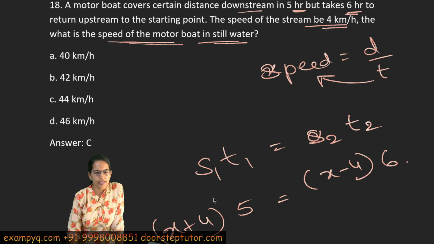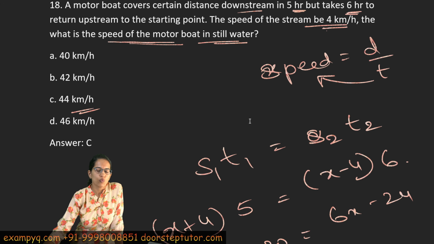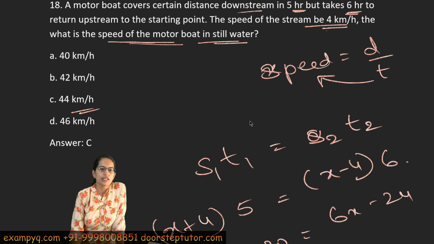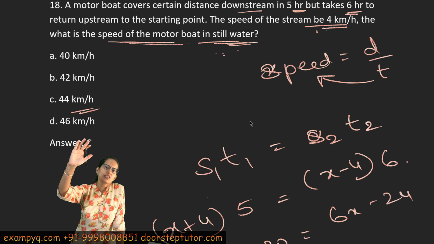Right? So I solve it as 5x plus 20 is equal to 6x minus 24. So x is equal to 44. So what's my speed here? My speed is 44 kilometer per hour. So that's the basic thing that we have calculated, right? So this is the speed in still water, and with this speed I am adding the speed of the stream. When it is downstream, it would be faster, and when it is upstream, it would be slower.